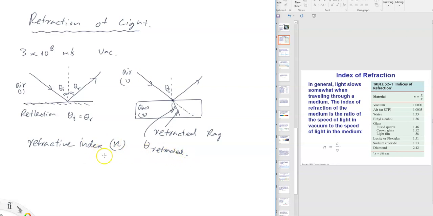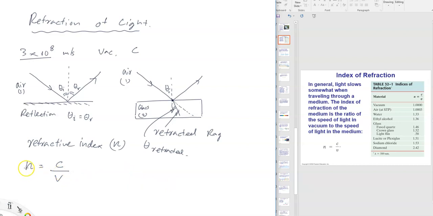Refractive index is defined as n equals the speed of light in vacuum, which is this number over here. We normally represent that using the letter C. Refractive index equals the speed of light in vacuum divided by the speed of light in that medium. So we use the letter V.